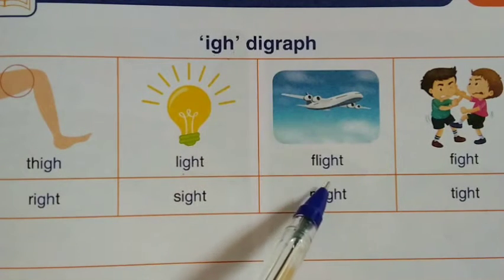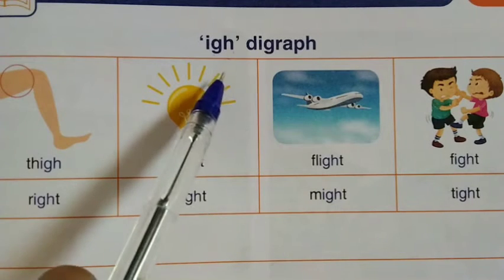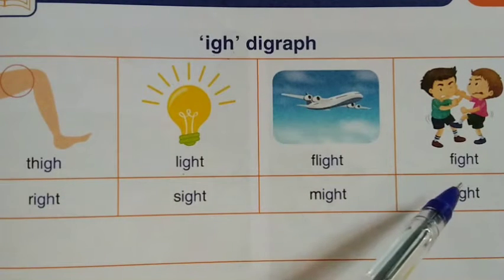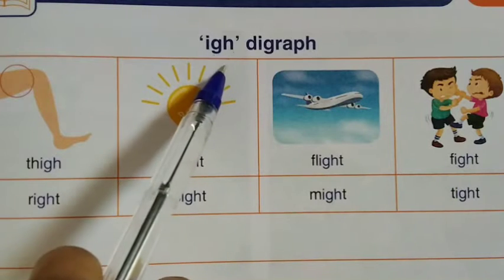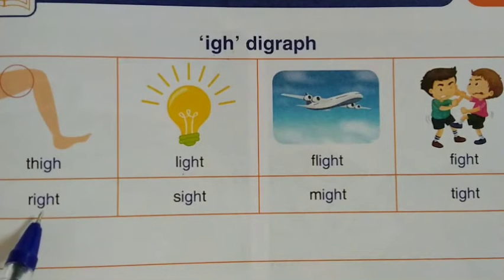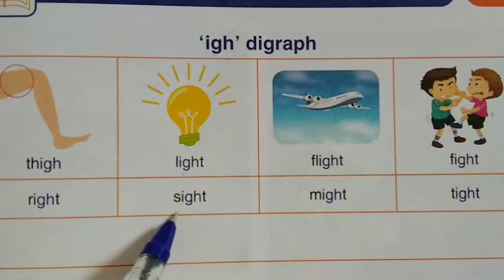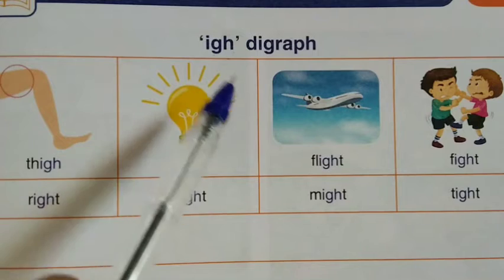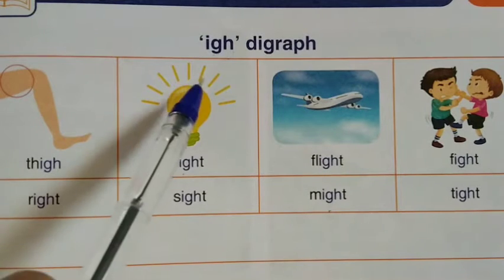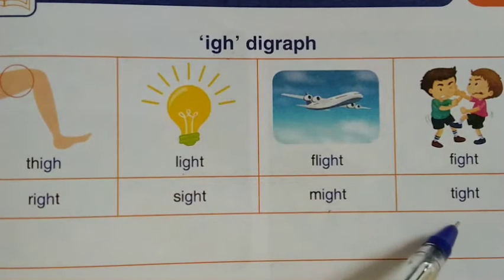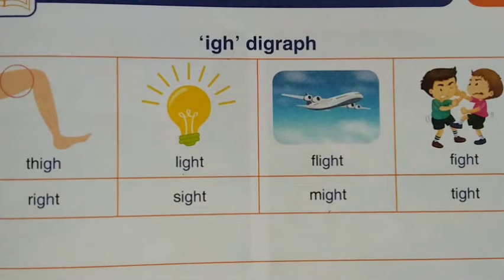I as in flight. I as in fight. I as in right. I as in sight. I as in might. I as in tight. Okay children, I hope you understood these three I digraphs. Shall we move to the next one?